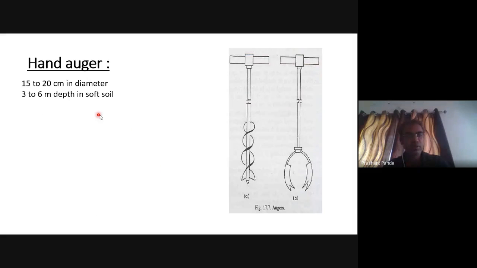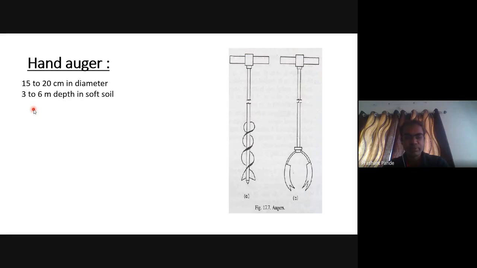Here is the hand auger. This is the image of a hand auger, in which we have to move in clockwise direction, or provide a torque in clockwise direction, and it will penetrate into the soil. It is of diameter 15 to 20 centimeter, and it will achieve a maximum depth of 3 to 6 meter in soft soil.